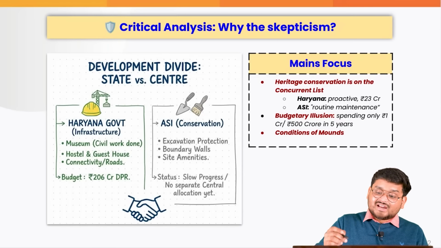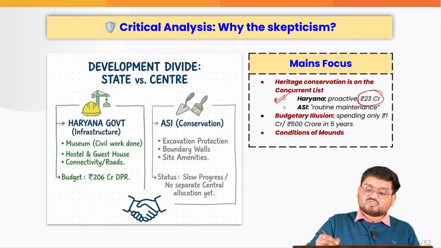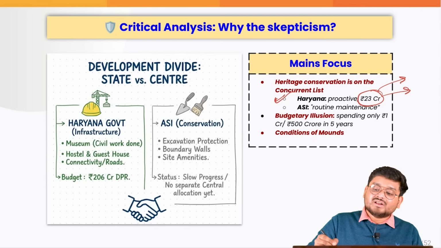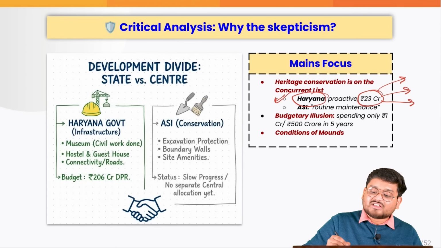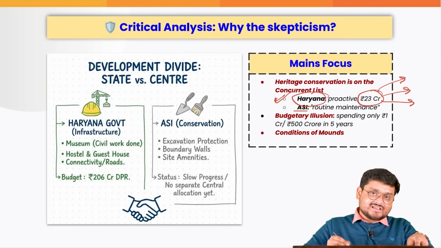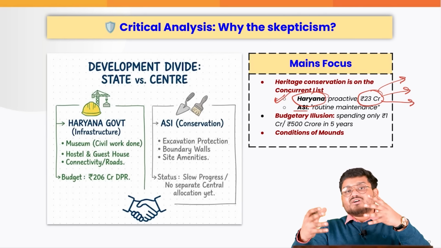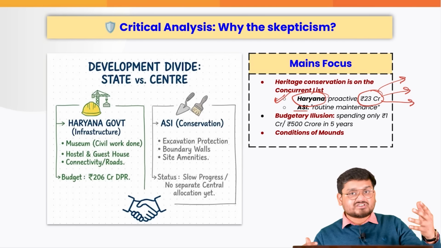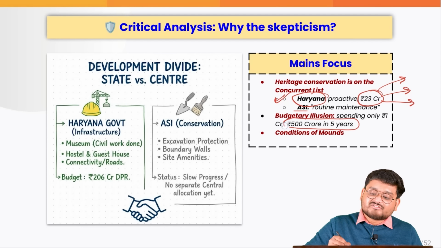But the state government itself has already spent 23 crore on a museum, technology and restoration facilities. So the state government of Haryana actually performed quite well. But the Archaeological Survey of India did not do the repair, maintenance and infrastructural boost as promised, because around 500 crore was given over 5 years.